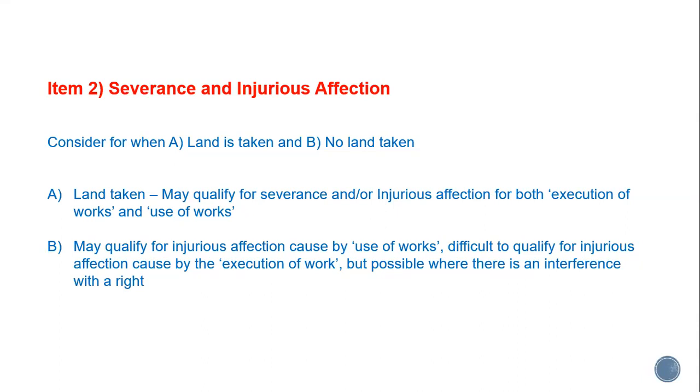And actually there are two components to this. That could be both the execution of works, in this example actually creating the road, and it can also be the use of works, as I said, like the heavy traffic on the road. In the second situation, when no land is taken, they may qualify for injurious affection caused by the use of works only. It's possible they can qualify for injurious affection caused by the execution of works. This is actually quite difficult to prove, and it's only possible where there's an interference with a right. And we'll look at some examples later.